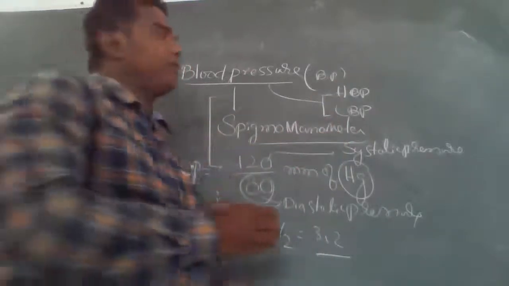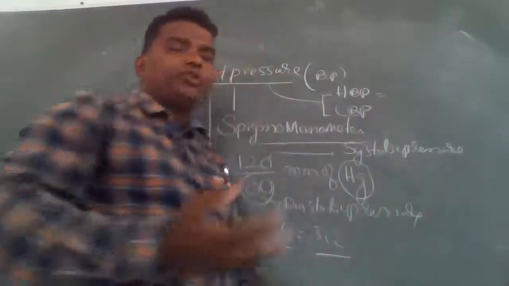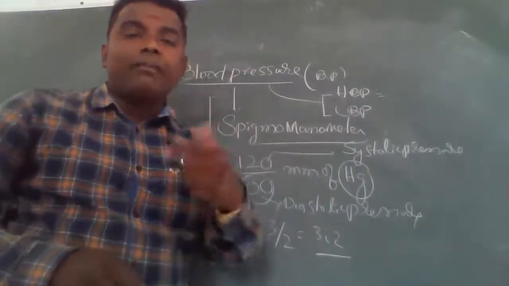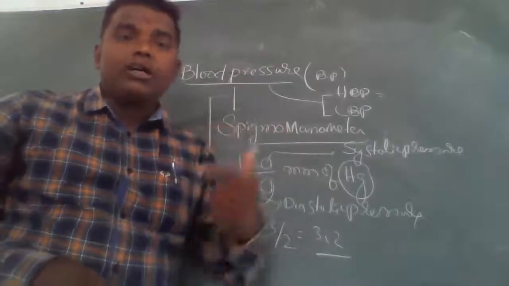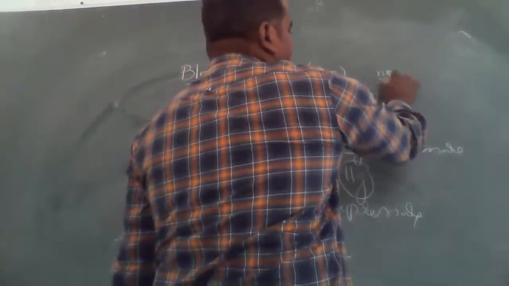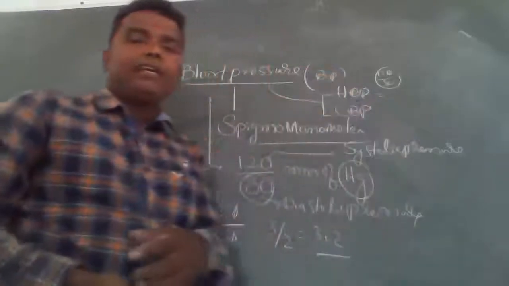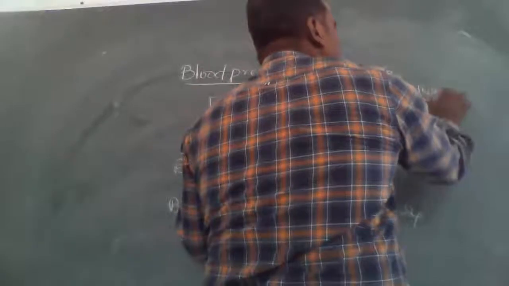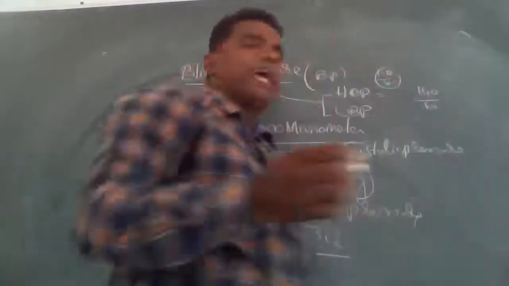If the blood pressure is raised compared to normal blood pressure, for example, what is normal? 120 by 80 is normal. So if I take, for example, 140 by 80, this is a high BP.